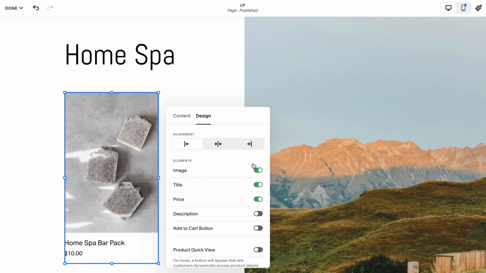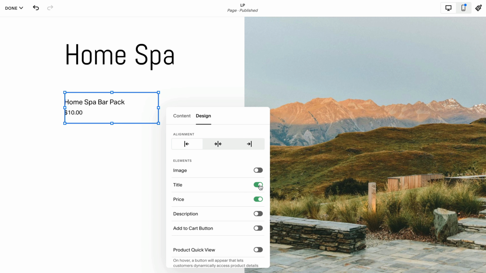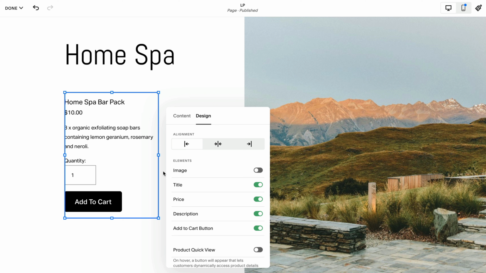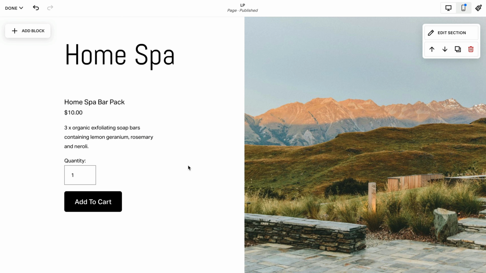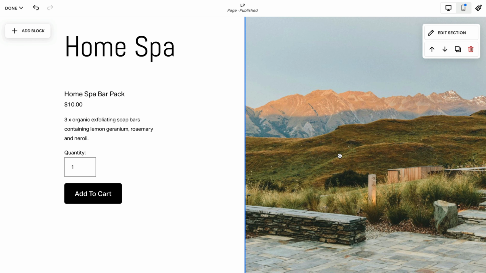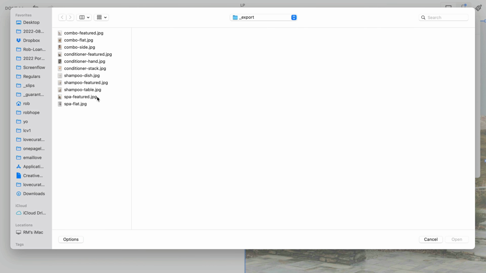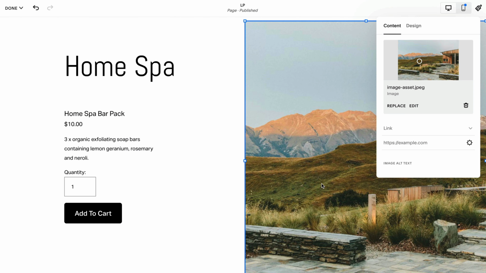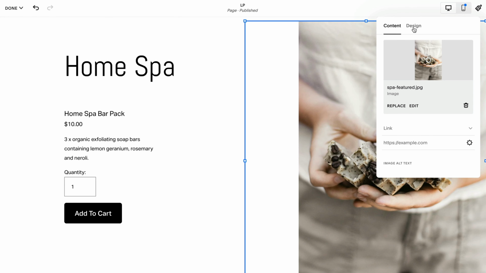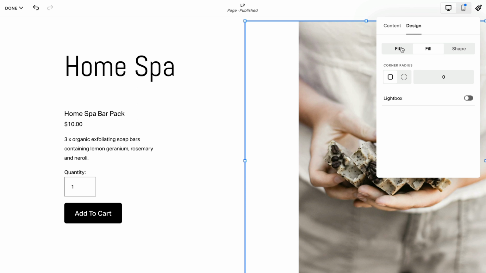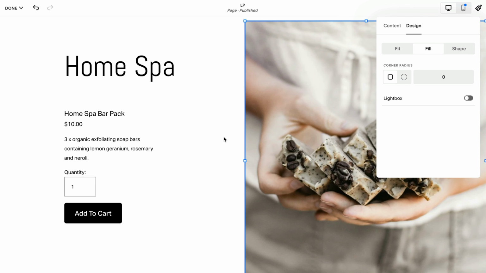I don't want the image because I want the image on the right. I want the title, I want the price, I want the description, and I want the add to cart button. So we toggle all those view options. And then on the right, we're going to add an image for the spa pack. So I'm going to replace this, upload a file, and we're going to go to spa, and this is our featured image. Just like earlier, if you need the image to fill the full block, a little tip is just to go click on fit and then back into fill.